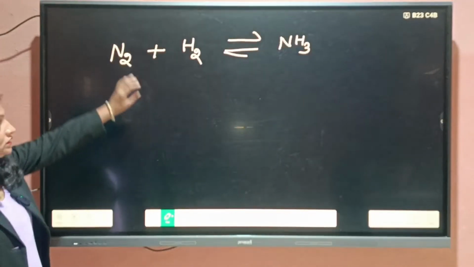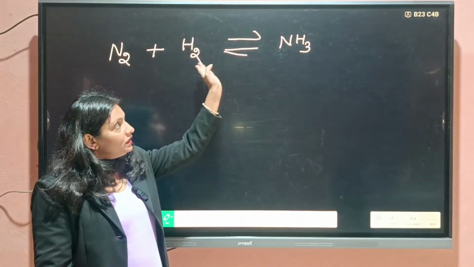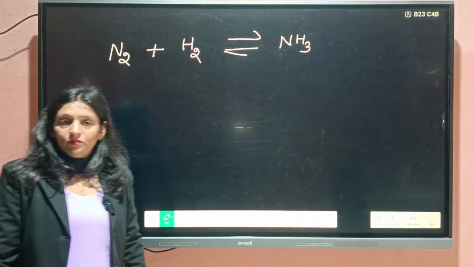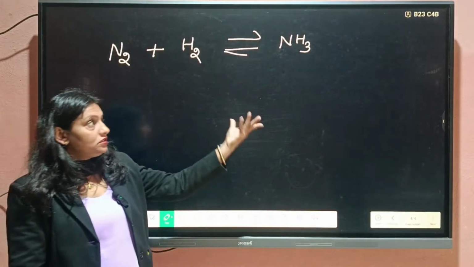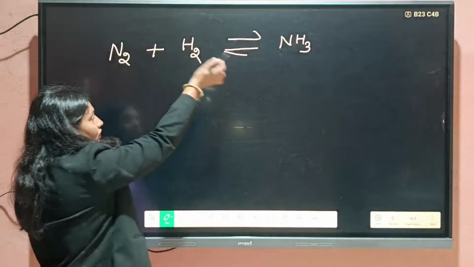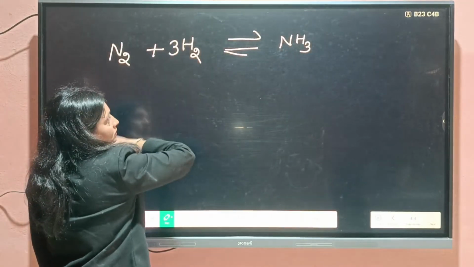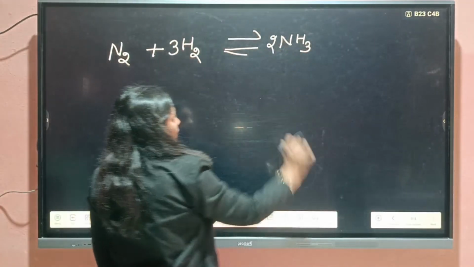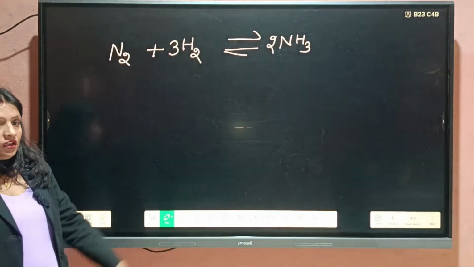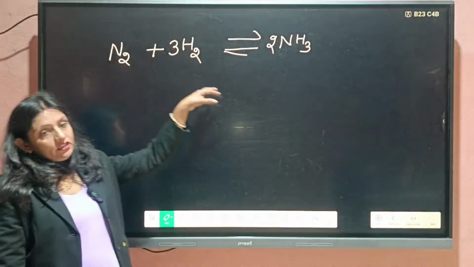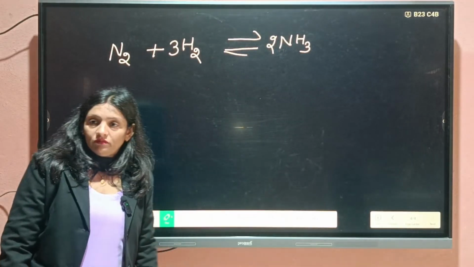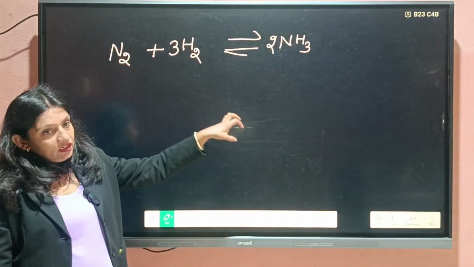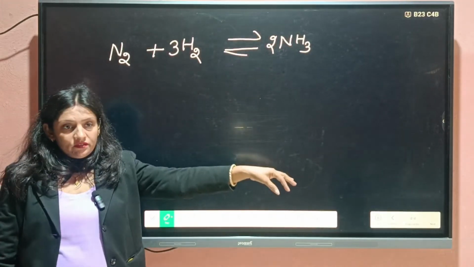And here students, this reaction is an equilibrium reaction. Here also equilibrium takes place. So first of all we will balance this one, 3 and 2. It is a balanced equation. Now how can we write equilibrium constant for them? How can we define the law of equilibrium for that?